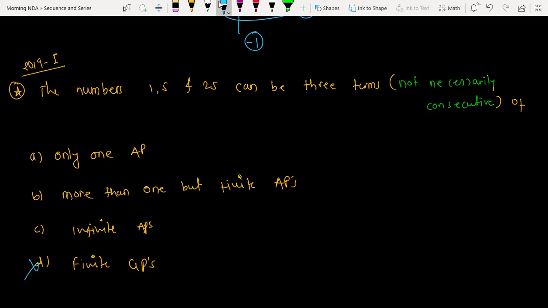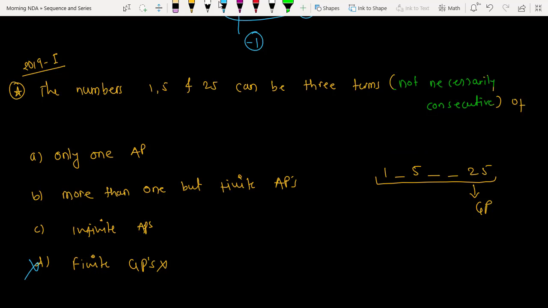Look here, what does not necessarily consecutive mean? 1, 5, 25 is in GP, no doubt. But they have given that not necessarily consecutive, which means I can have some numbers in between these 3. So this may be some other number, this may be another number. So definitely this is not going to be in a GP. There are no such numbers in between 1, 5 and 25 which may give me a GP. So of course the last option is wrong, because of this, not necessarily consecutive. Very good. Have you understood why D is wrong? Yes, sir.